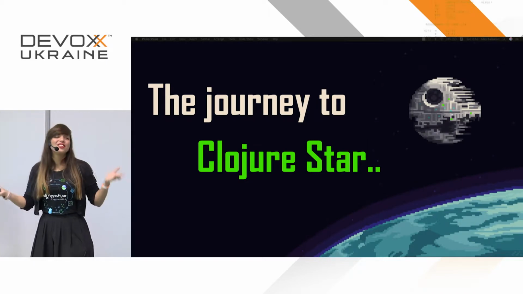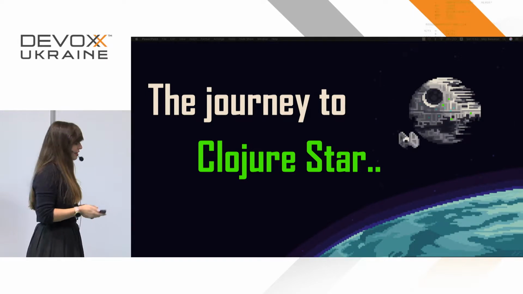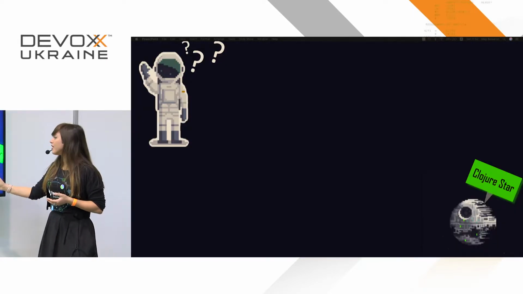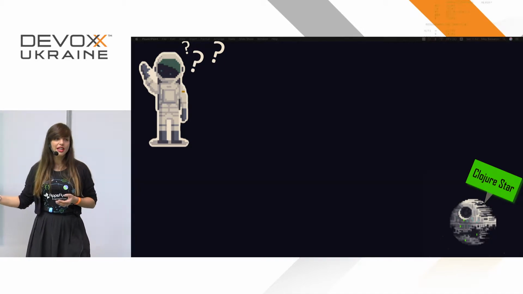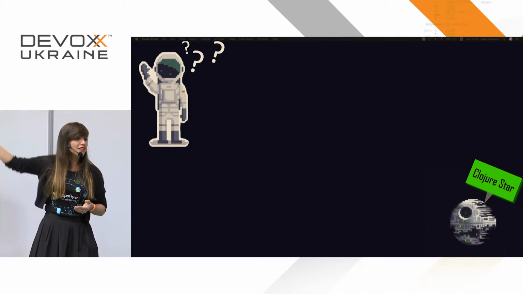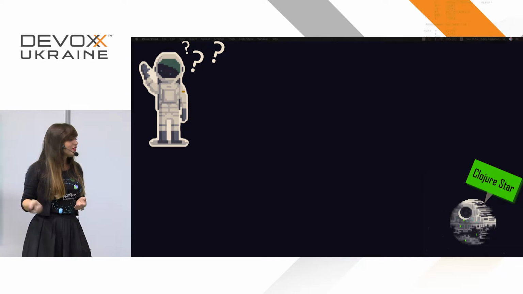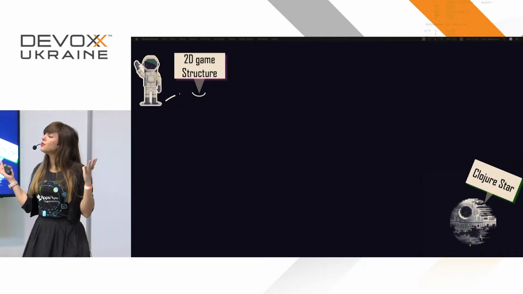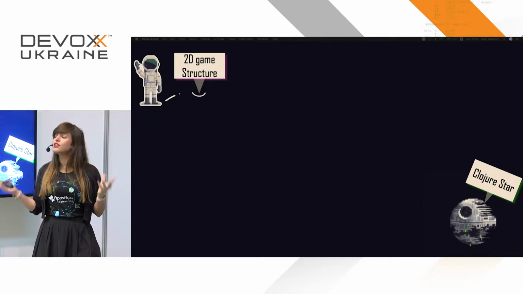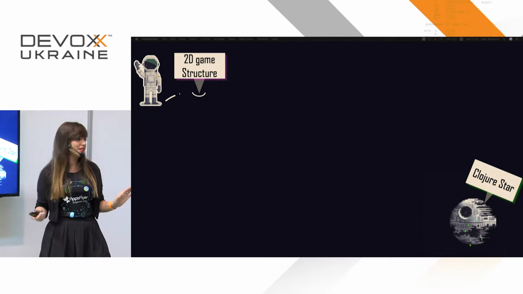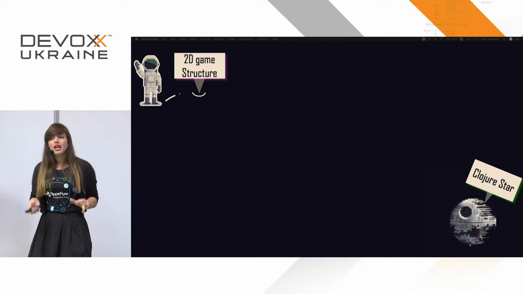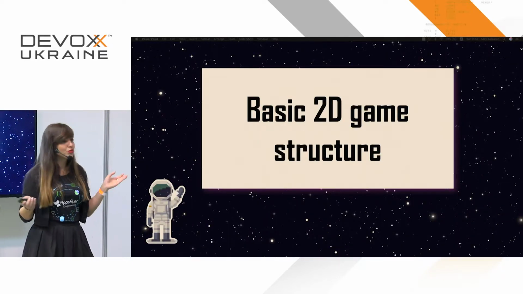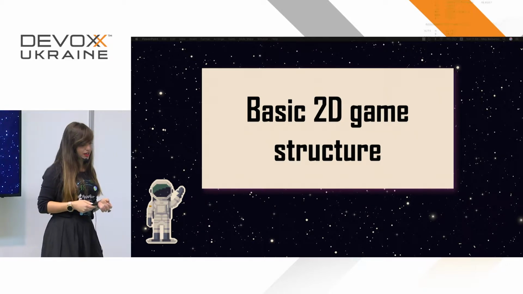So, yeah, my journey to Clojure star. Let's talk about it a little bit. How did it start? So you have where it is that you want to go, and now all you need to figure out is how to get there. The first thing that I advise you to do is to understand the 2D game structure. And what does it mean? It means that you want to understand the structure of simple 2D games. Let's take a look at it.